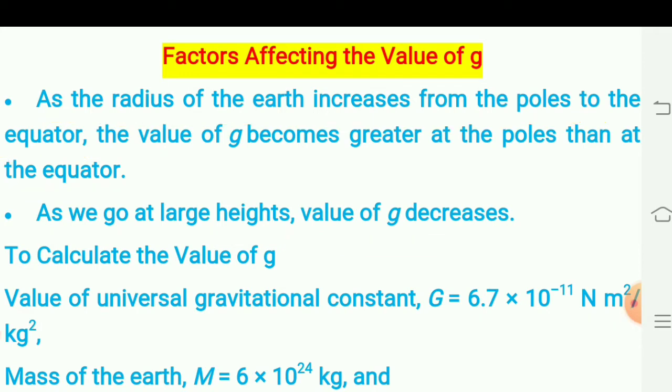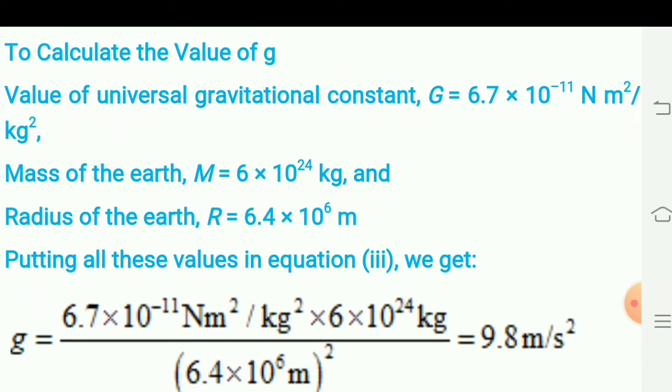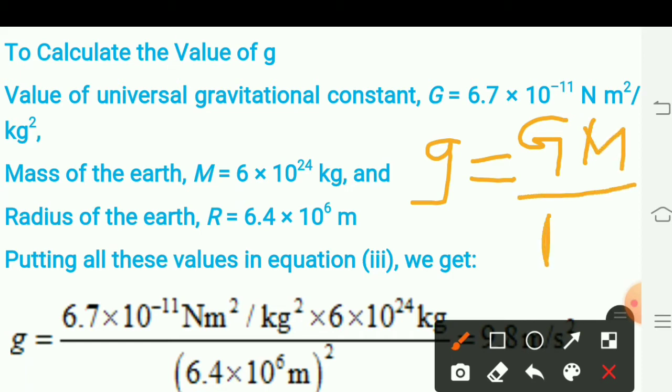Now how to calculate this value of g? Already you know the formula of g. g is equal to the universal constant of gravitation G into the mass of earth upon the square of the radius of earth. We know the values of all these notations.